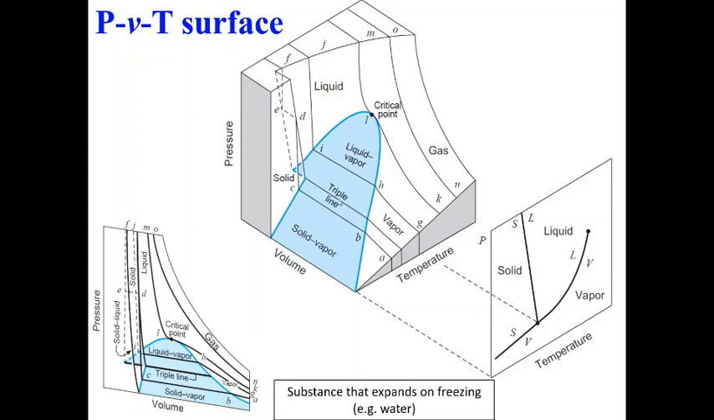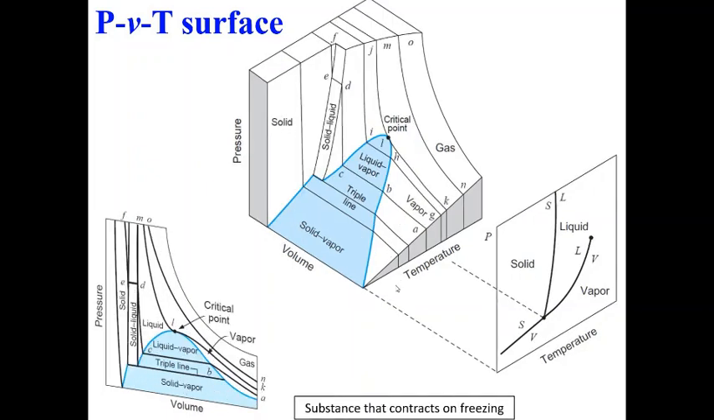So this triple line that you see here can be seen as a line from this side, but from this side it looks like a point. Moving on, similarly we can also plot the PVT surface for a substance that contracts on freezing, unlike water. These two plots we have already discussed. This is just combining them and looking at the projection.